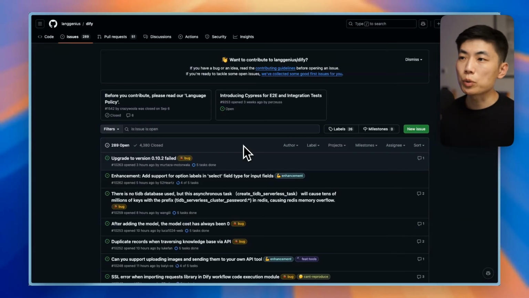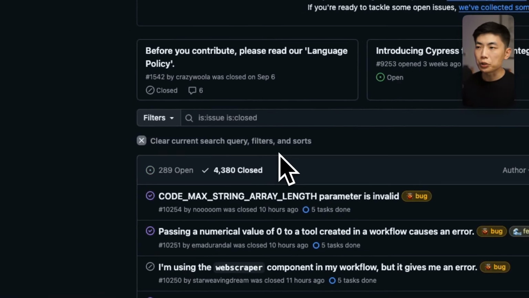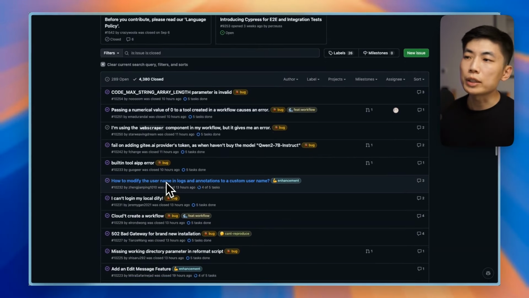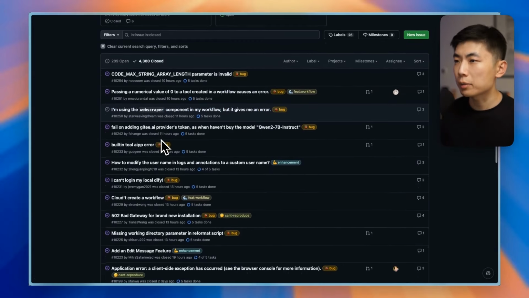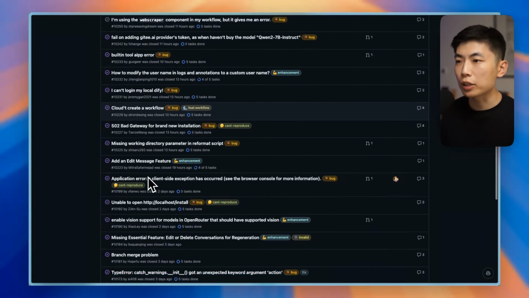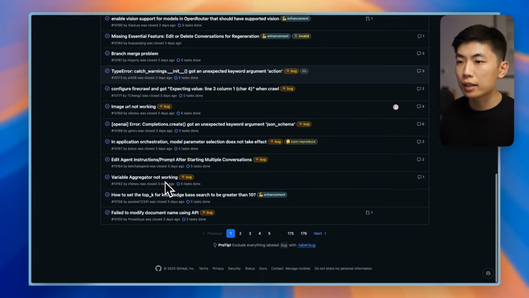Next up, we always want to dive into what kind of issues have been opened and closed. So first of all, I tend to look at the closed issues, much like how we evaluate commits. We want to look at what are the recently closed issues. Is it bug fixes? Is it features? Or is it something else? So in Diffie's case, I think there are plenty of bug fixes going in, and enhancements here and there.